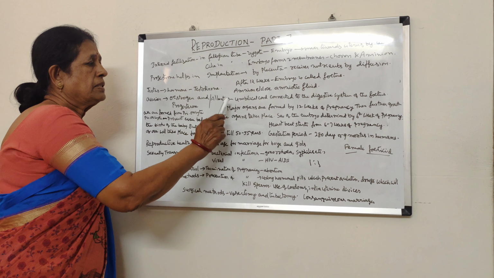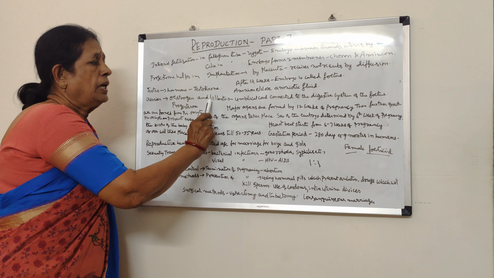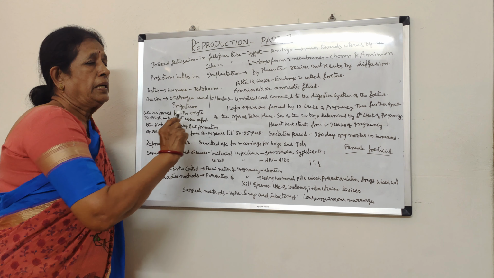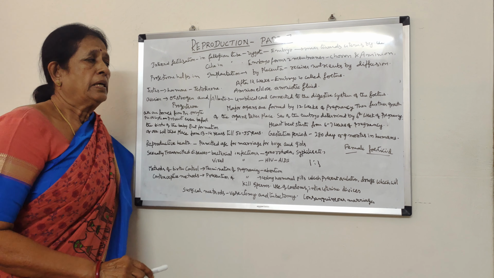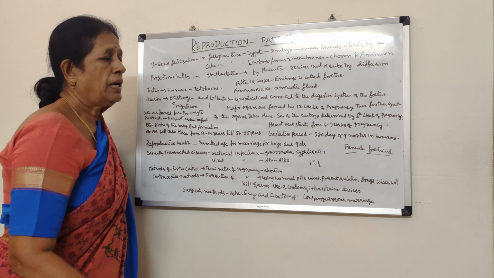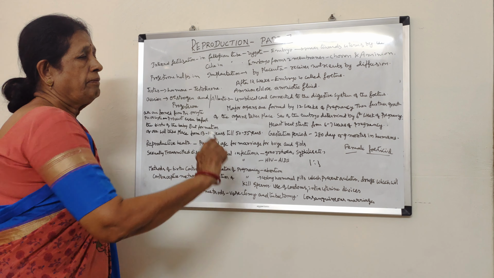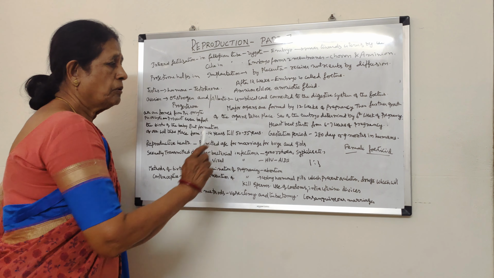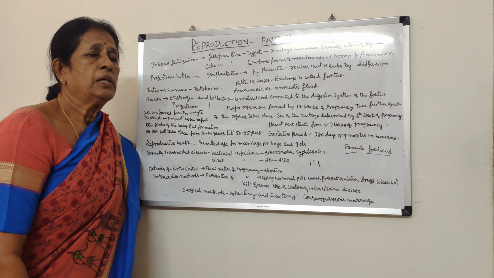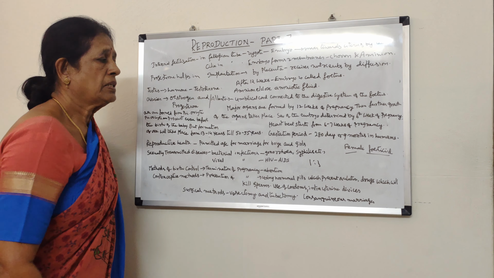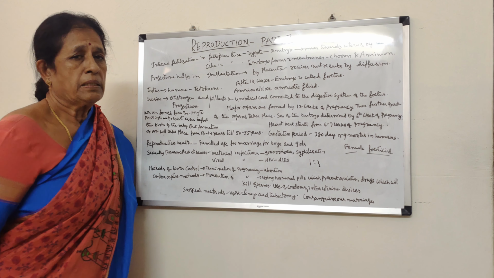So the placenta is one structure, and the allantois is another membrane, forming a structure connected to the uterus of the mother and the fetus, called the umbilical cord. Through this the fetus receives what it requires and grows. A certain complete period is required for the growth and development of the fetus, called the gestation period.